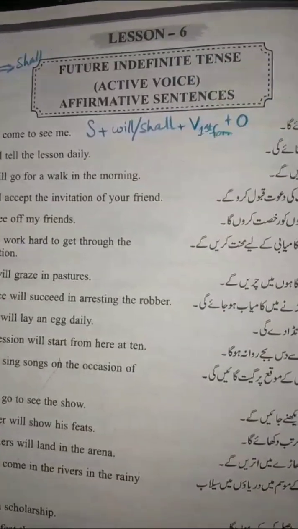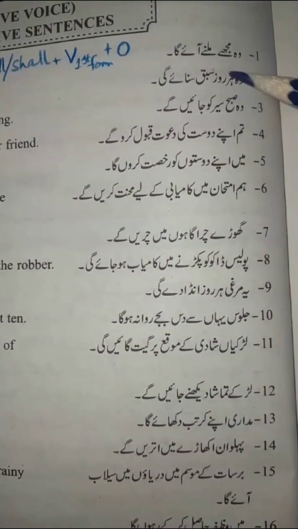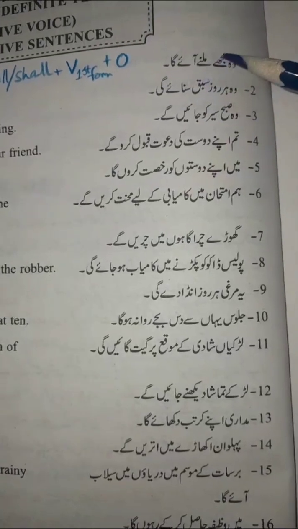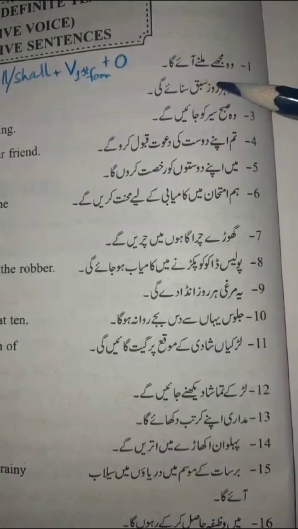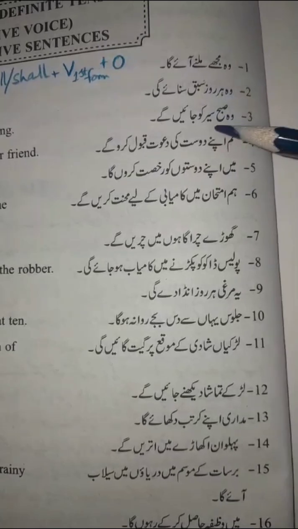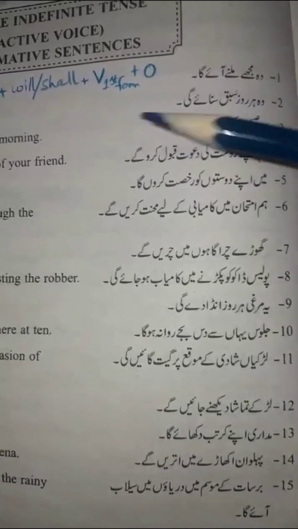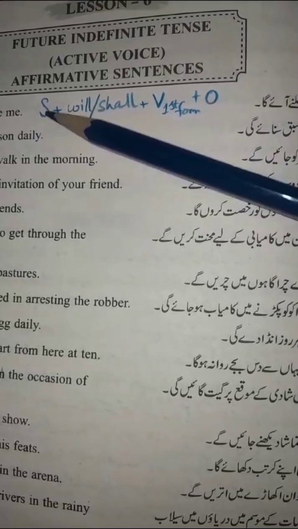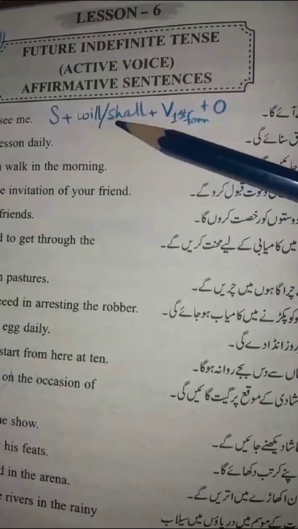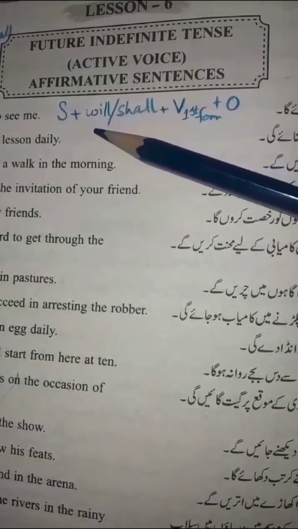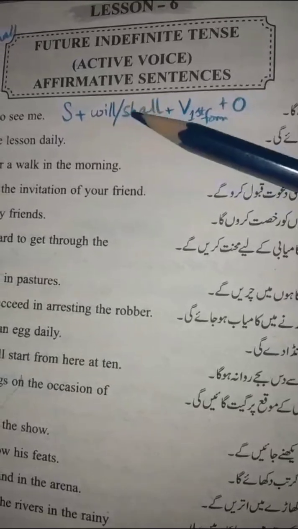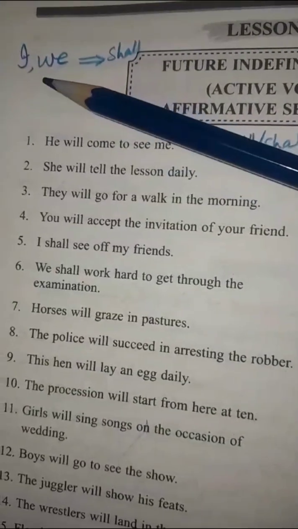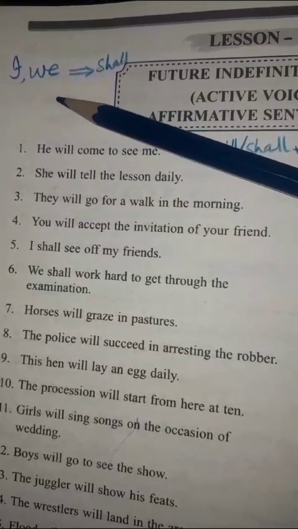First of all, we see the recognition in Urdu. Sentence ends at ga, gi, ge. Like वो मुझे मिलने आएगा, वो सुबह सैर को जाएंगे. How is it formed? We use subject, and with subject we use will or shall. There is a difference where will is used and where shall is used. Just remember that shall is used only with I and we subject.